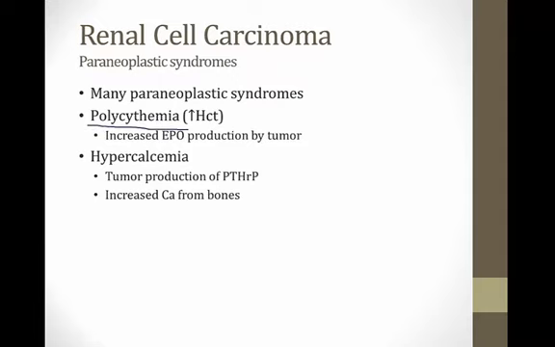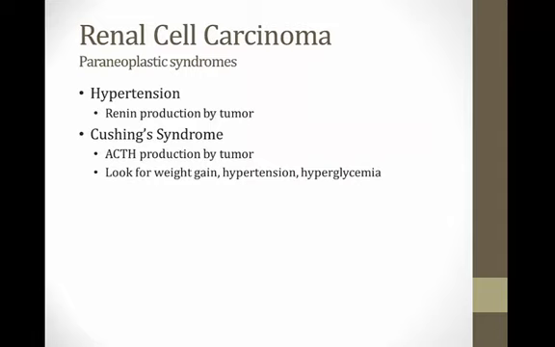The first one is polycythemia, and this is because the tumor can produce erythropoietin, and this can give the patient a high hematocrit. You can also get hypercalcemia from renal cell carcinoma, and that's because the tumors often produce parathyroid hormone-related peptide, and this will increase the calcium resorption from bones, just like regular parathyroid hormone does. Patients with renal cell carcinoma are often hypertensive, and that's because the tumor produces renin. And patients with a renal cell carcinoma can have Cushing syndrome when the tumor produces ACTH.